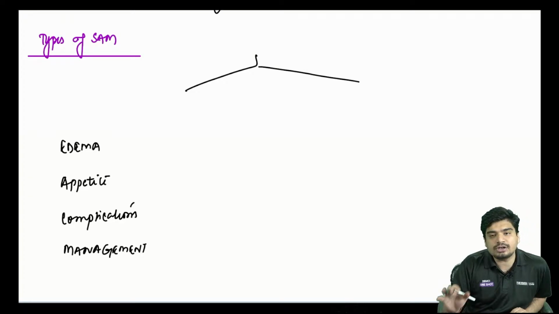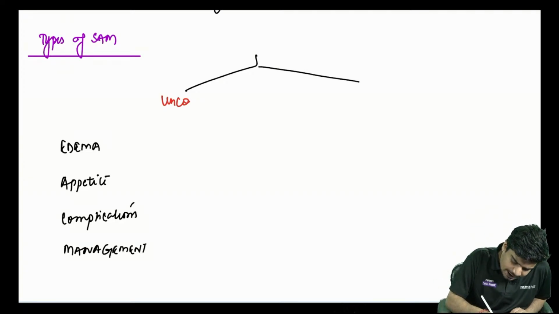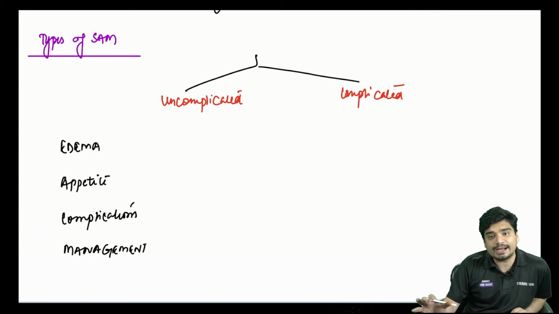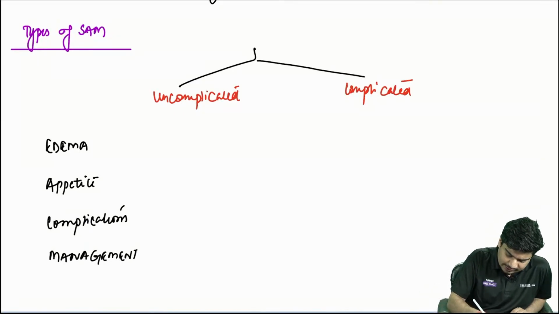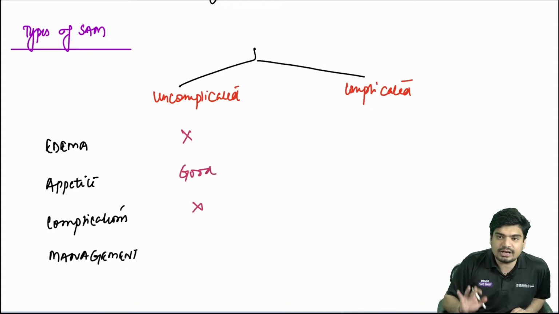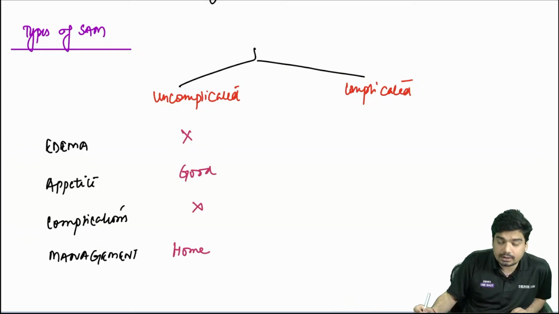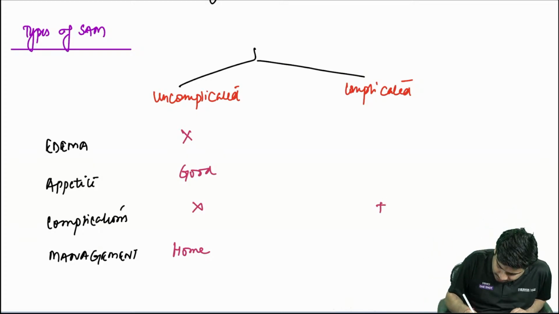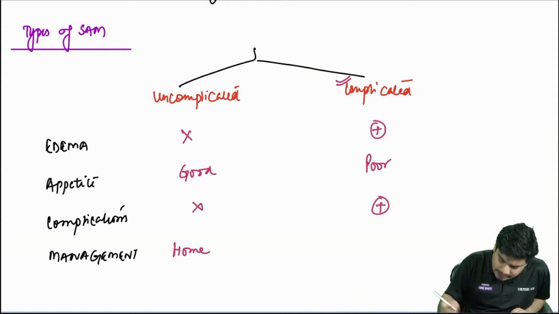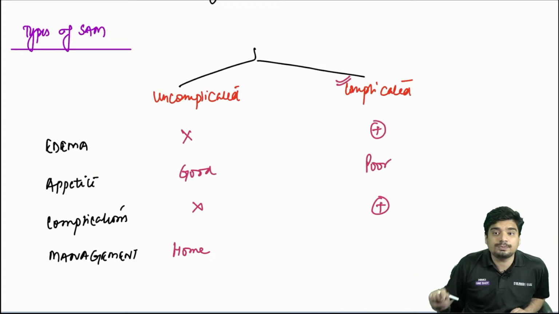Now severe acute malnutrition can be of 2 types, uncomplicated SAM or complicated SAM. In uncomplicated SAM, there will be no edema, appetite will be good, there will be no complications, and you can manage it at home. Complicated SAM will have complications. The name itself says complicated SAM means complications. You can have edema as a complication. Appetite is going to be poor. And this requires hospital-based management.